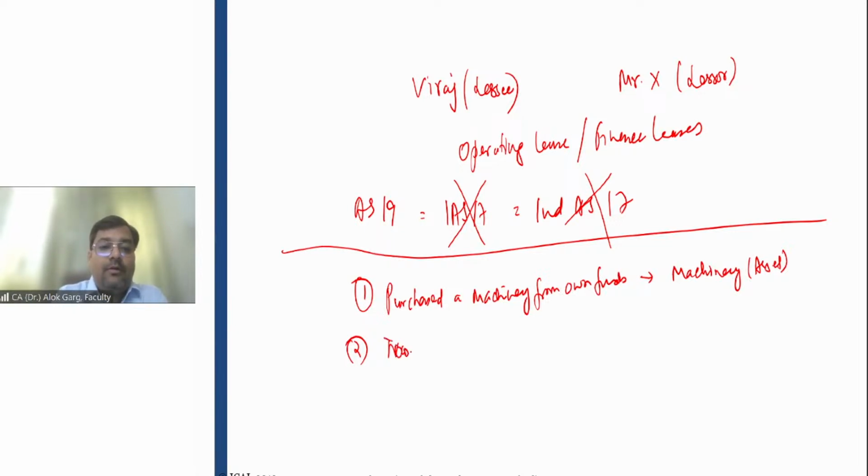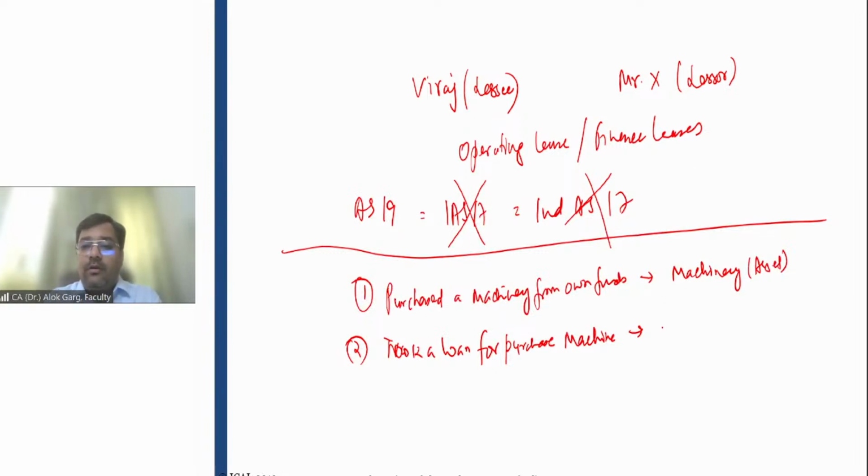Namrata took a loan for purchase of machinery, for purchase of a machine. Now Namrata, what will you do? You will show the machine as an asset in the balance sheet and the loan as a liability in the balance sheet, right? You have taken a loan, okay?